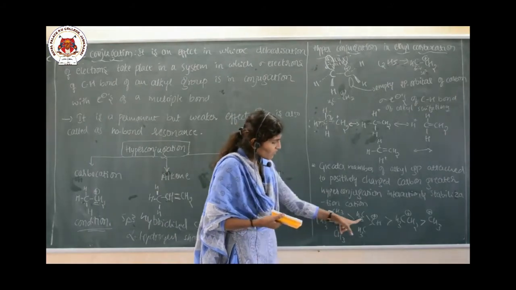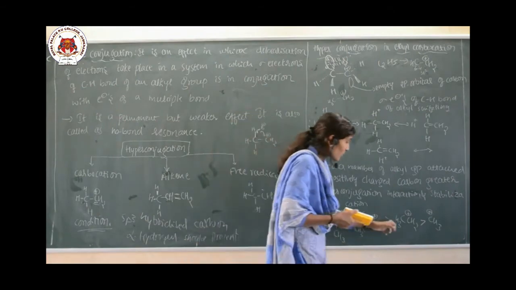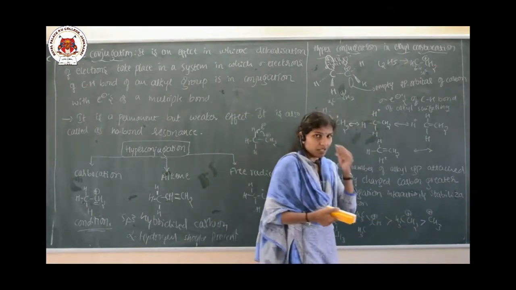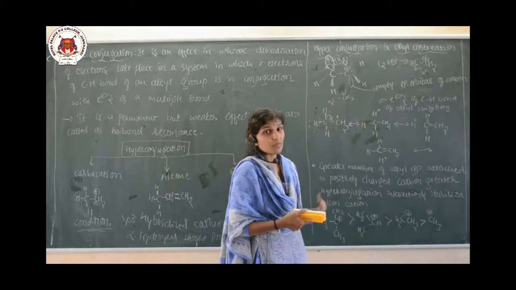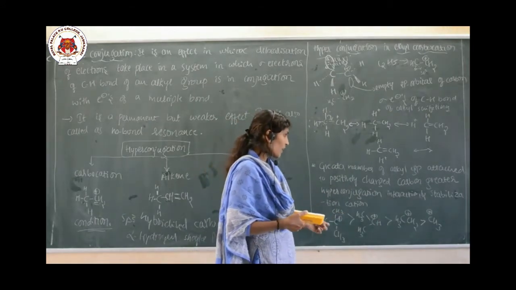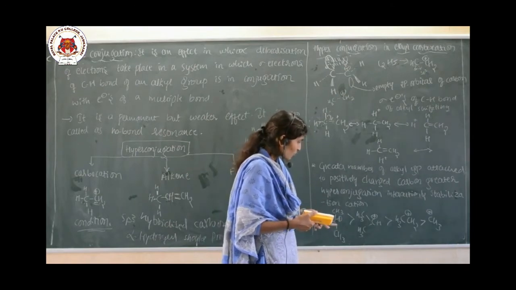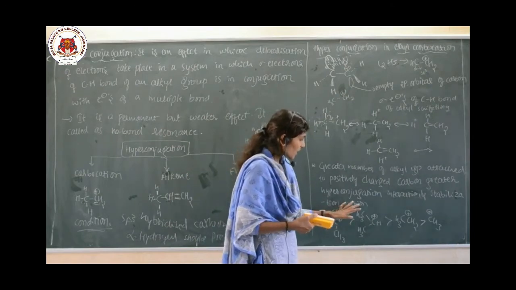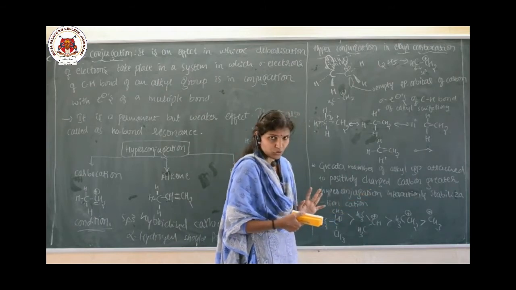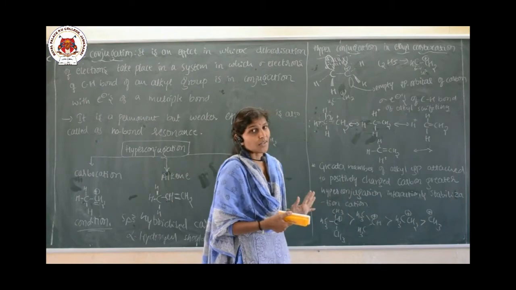As compared with this, it is less stable because only 2 groups are attached. As compared with this, it is even less because only one alkyl group is attached, and it will come last. Clear, are you getting? Greater the number of alkyl groups attached to the positively charged carbon, greater will be the hyperconjugation interaction and the more stabilized the carbocation.